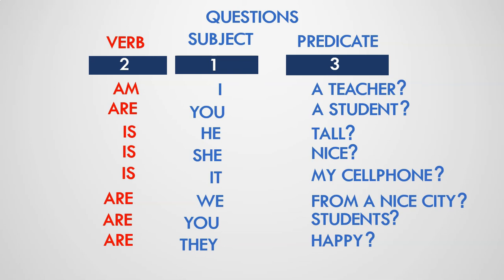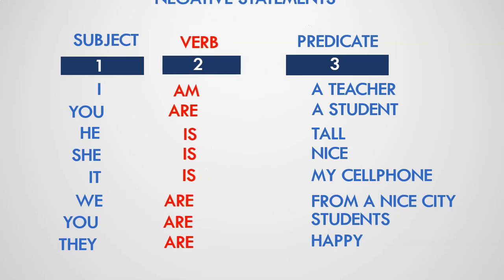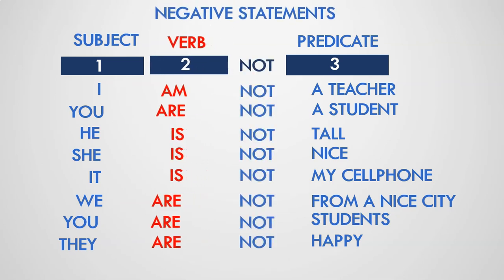In English, we only use one question mark. From positive statements, if we want to make negative statements, the only thing that we need is to add a not after the verb to be, and that's it.